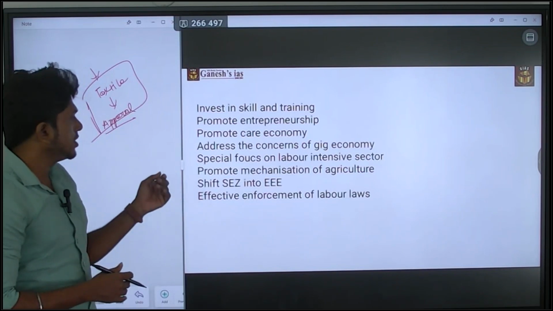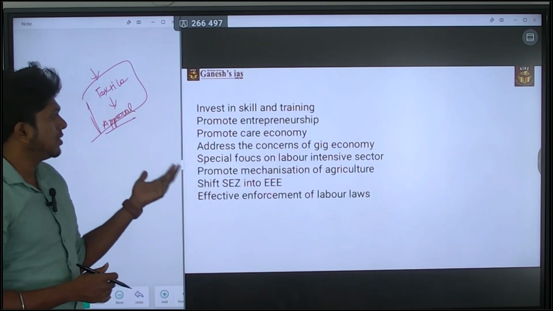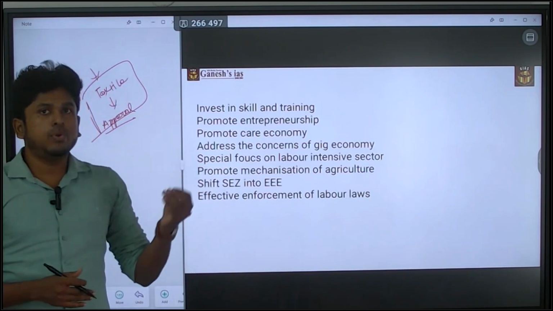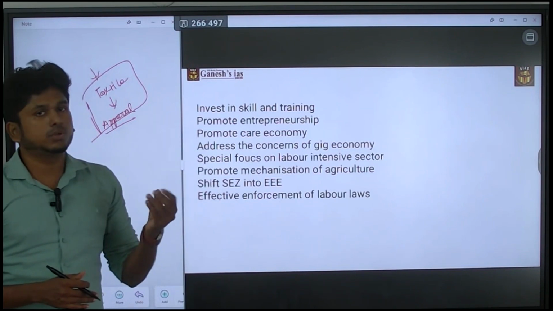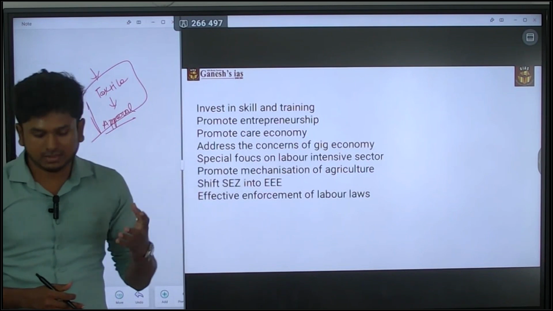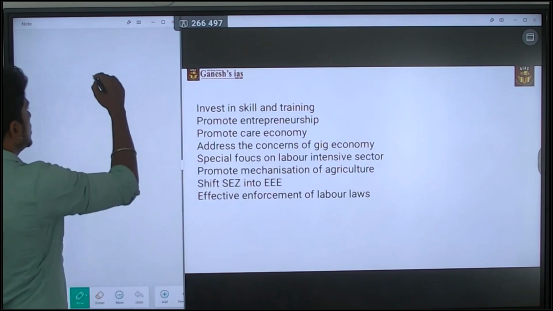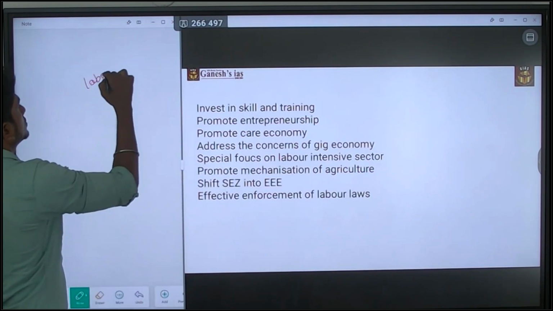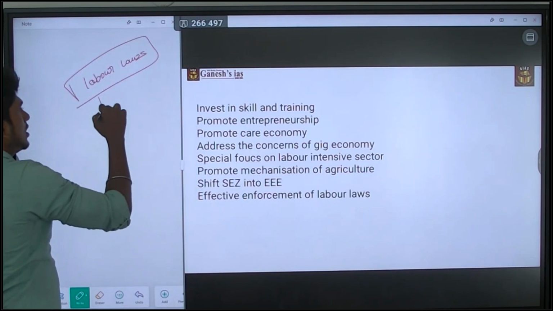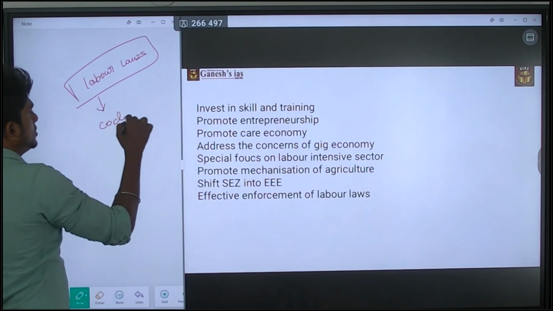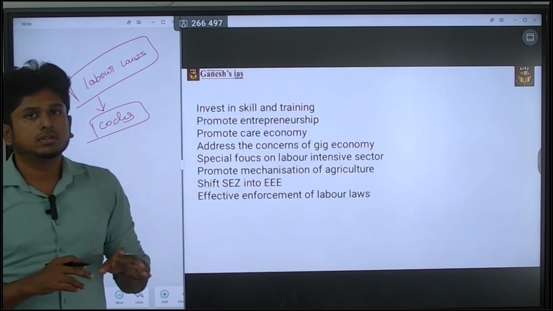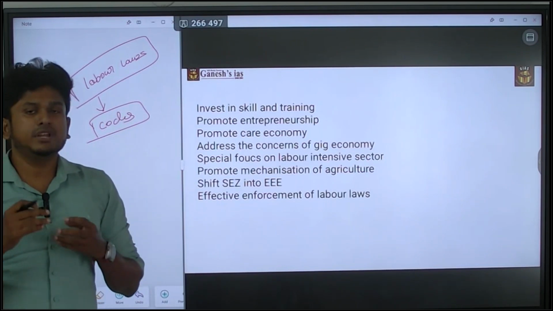Okay, next, promote the mechanization of agriculture, and shift the SEZ into an employment economic zone, so EEZ, and then effective enforcement of the labor laws. Yes, when it comes to that, labor laws are more important. The reason is recently we passed the codes related to labor laws, but still there are many issues with these codes. So that is also something we need to address.